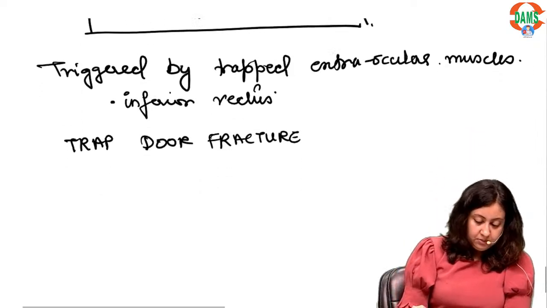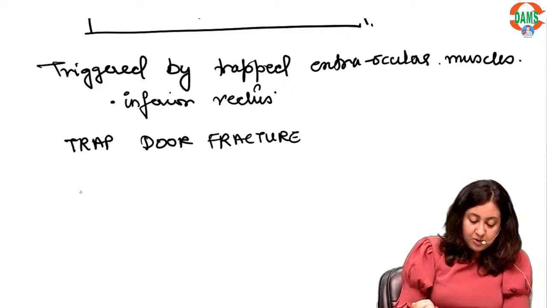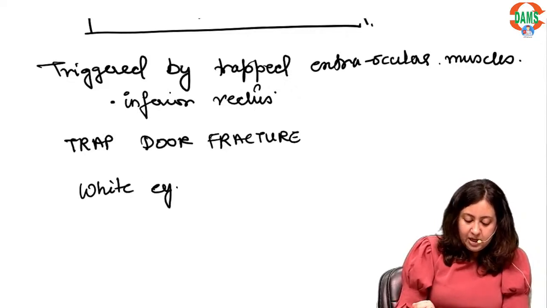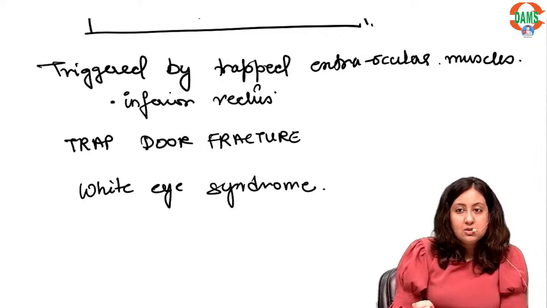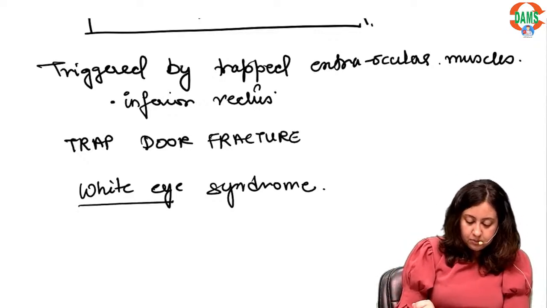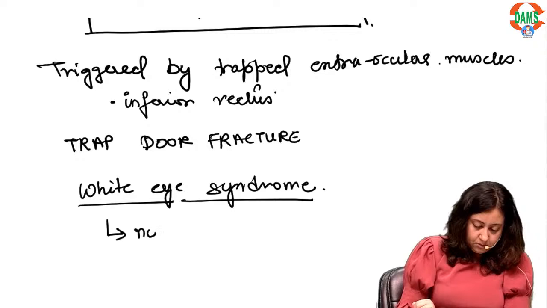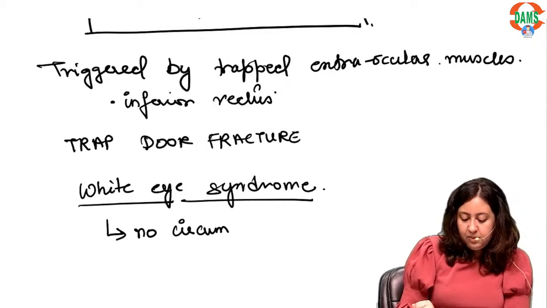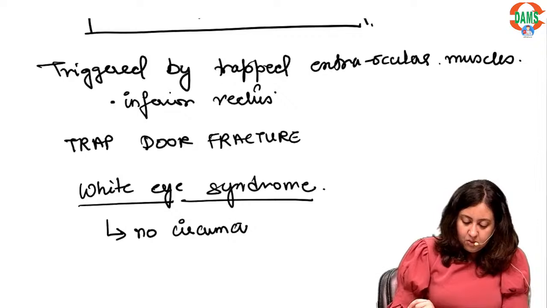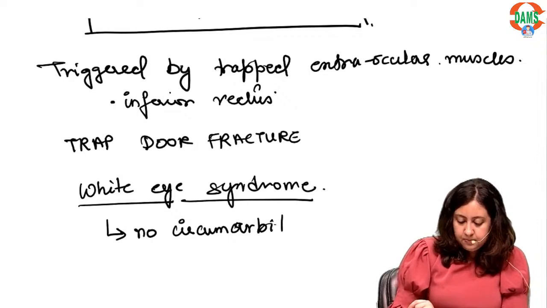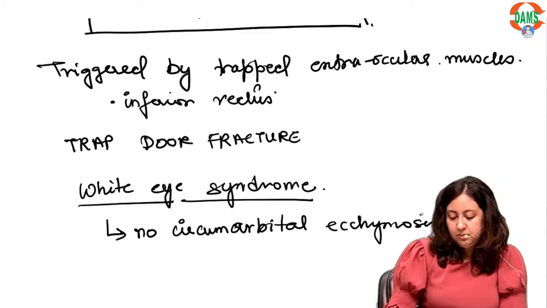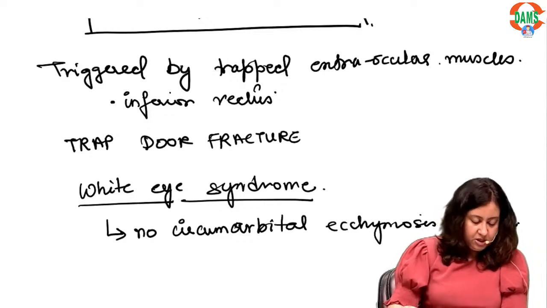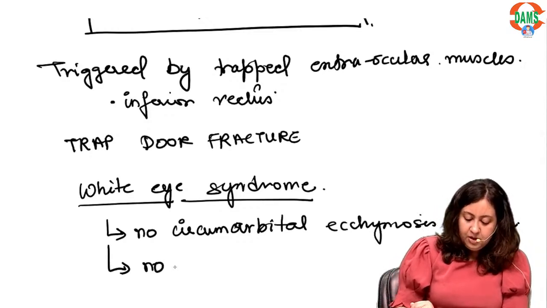Okay. Now, orbital floor fracture can also be associated with something known as white eye syndrome. White eye syndrome. Now, what is white eye syndrome? There will be no circumorbital ecchymosis or edema. Alright, basically there will be no clinical signs of fracture.